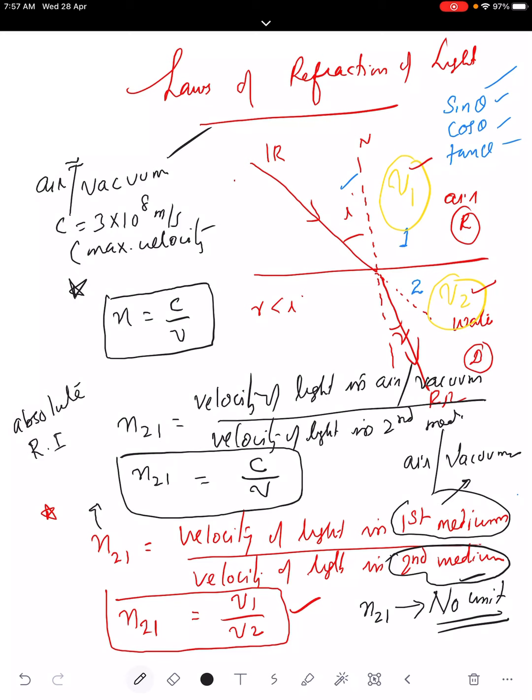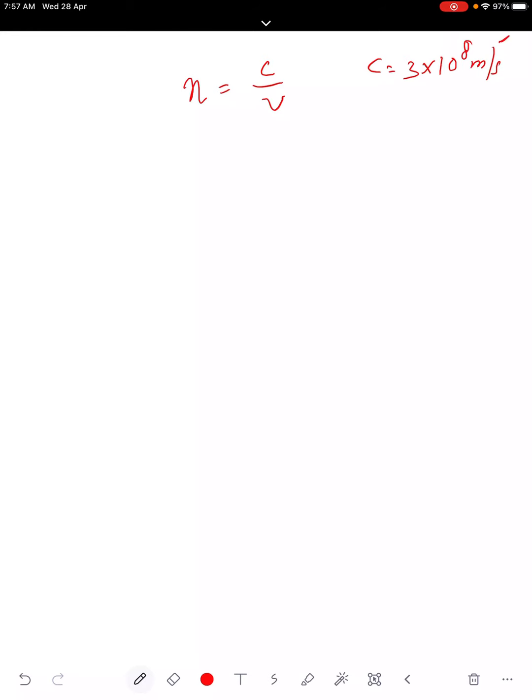For the particular case where light travels from air to water, what will be the velocity of light in water? We can calculate it using this equation, provided you know the refractive index of water with respect to air. I am going to give some examples here. So this is called absolute refractive index: n equals C upon V. The first medium is air or vacuum, and the second medium is any denser medium. Where the value of C, everyone should remember, is 3 × 10⁸ meters per second.